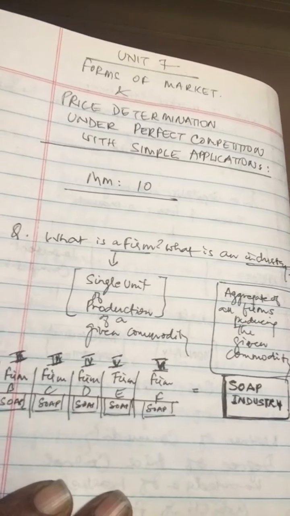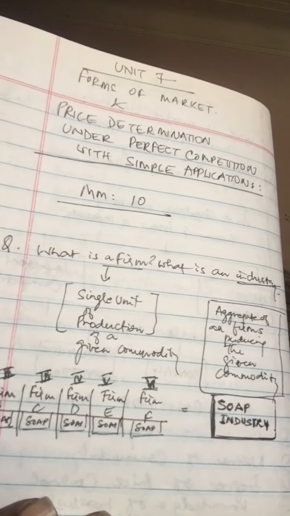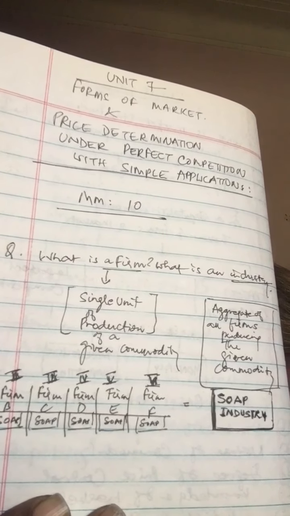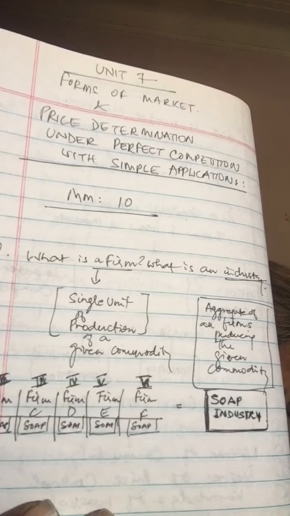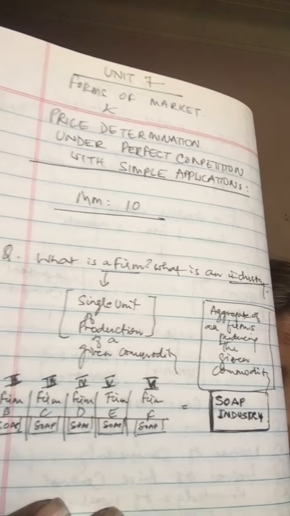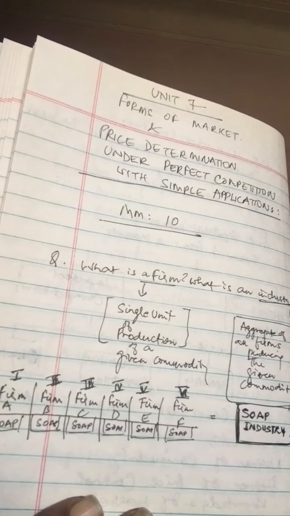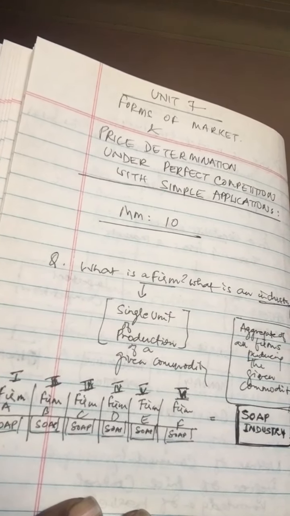Now look at this. What is this? A firm is a single unit of production which produces goods and services for sale. Its main objective is to earn profits. And what is an industry? An industry is an aggregate of all the firms producing the same product.